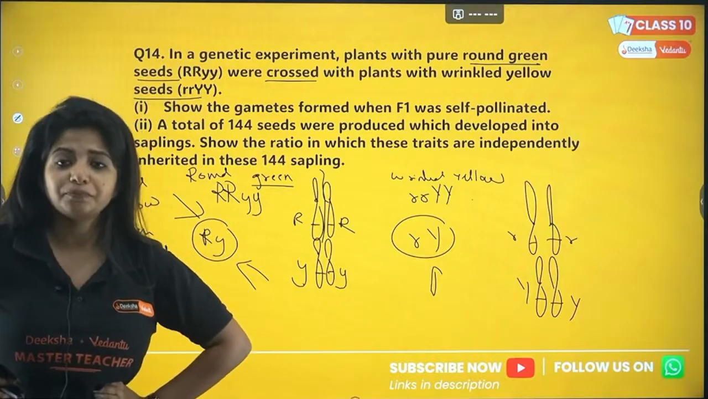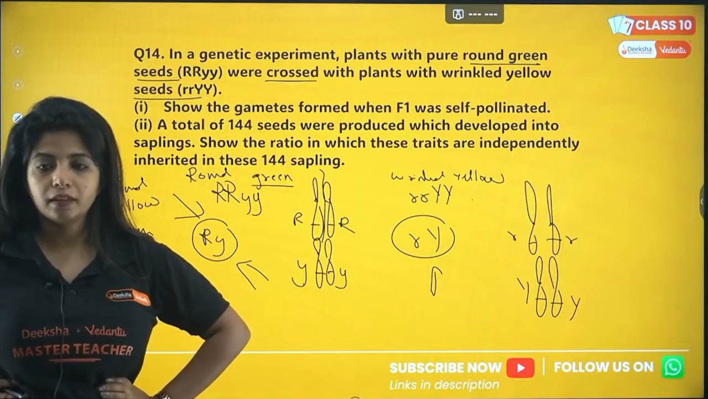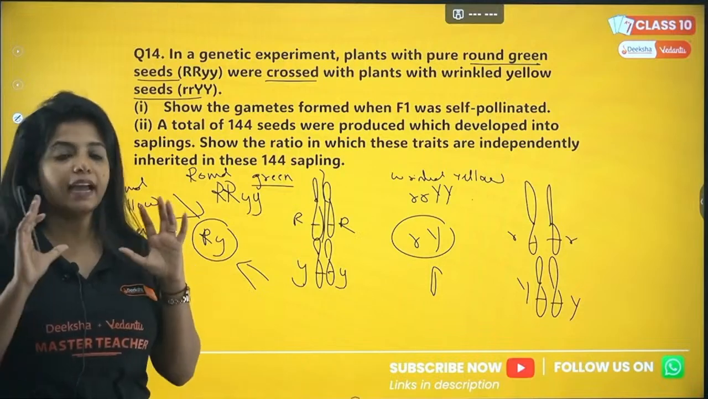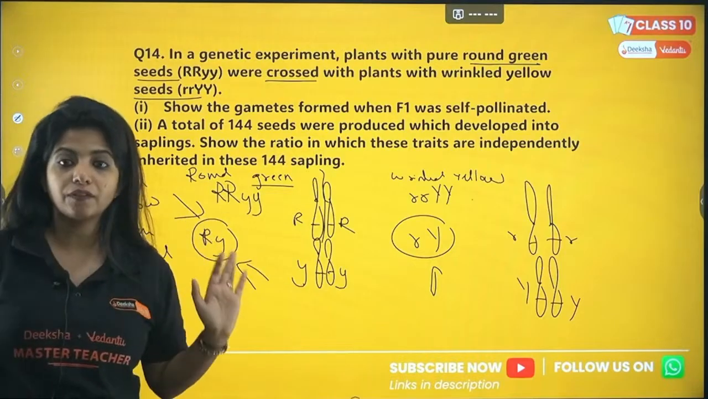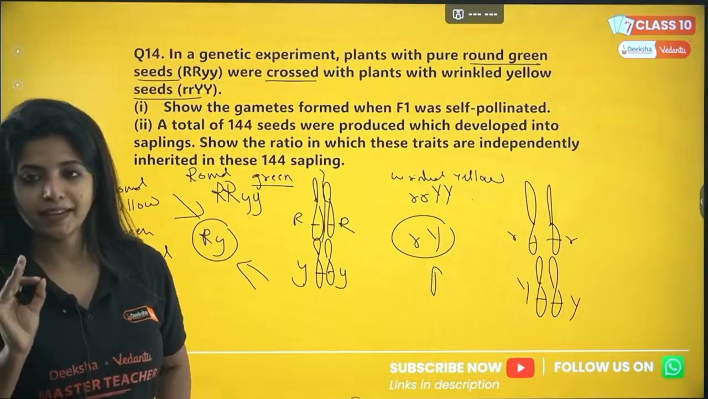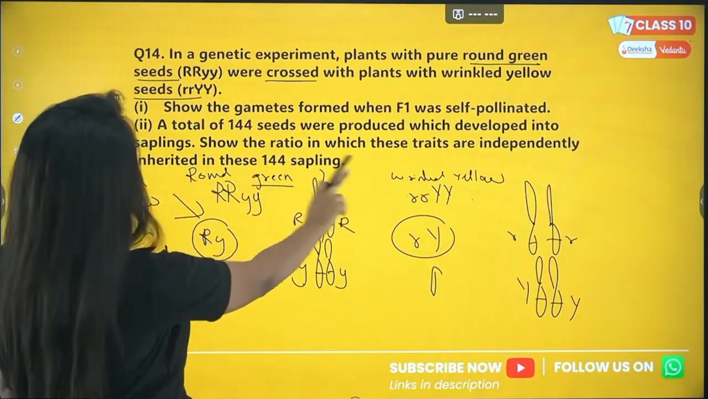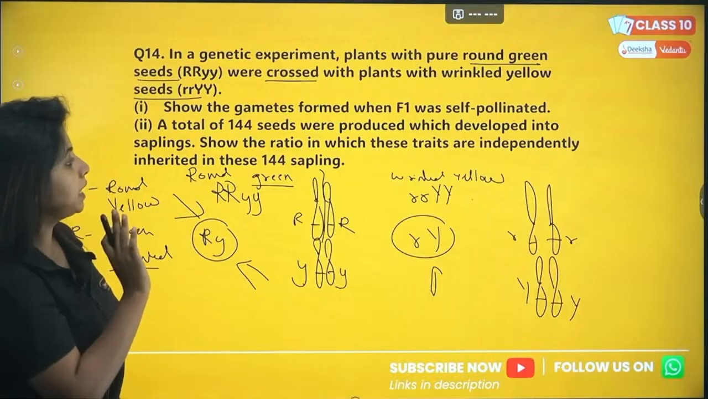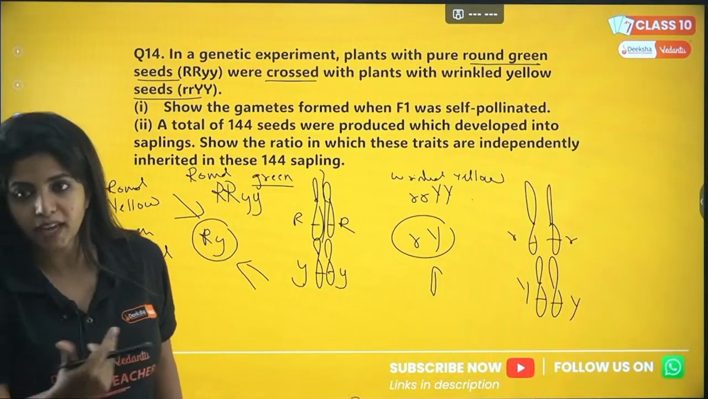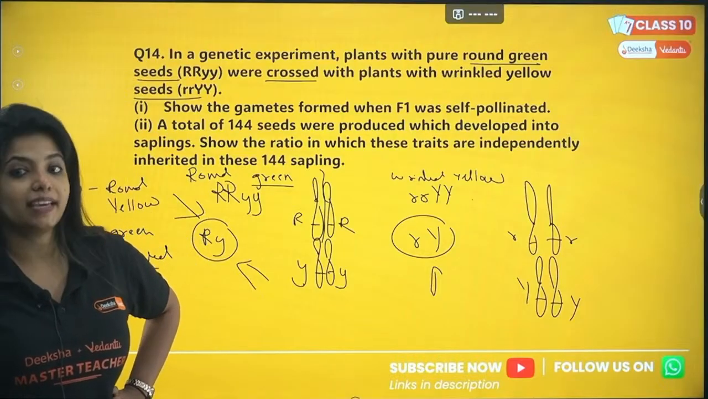So basically, they are asking that I have done the pollination, I have done everything, and now I am getting 144 seeds. I am getting 144 seeds, and I am talking about independent inheritance. So what is the thing that I can find out?